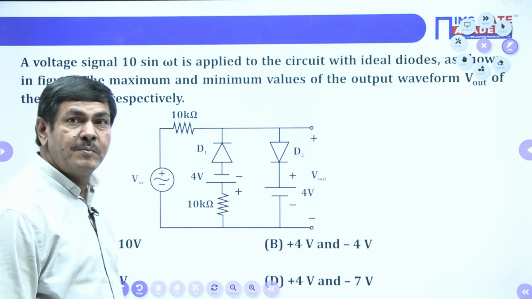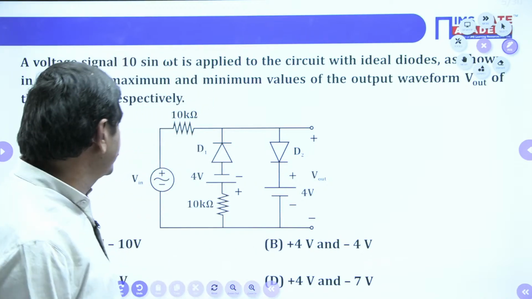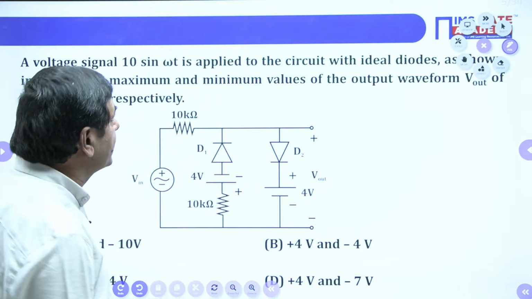How to do this problem? I'm not getting a response from any students. How can we do this problem? Please watch.